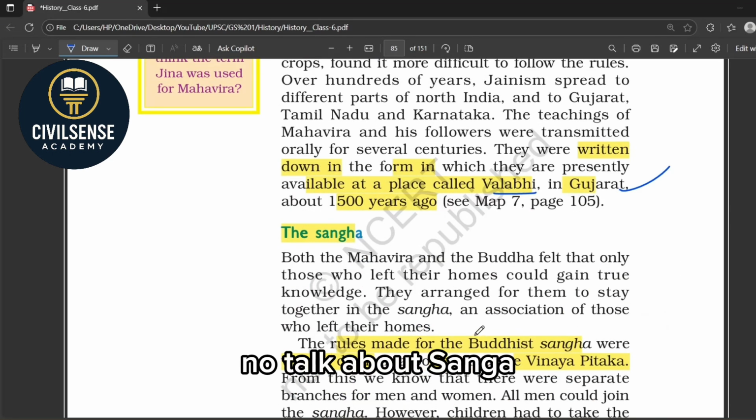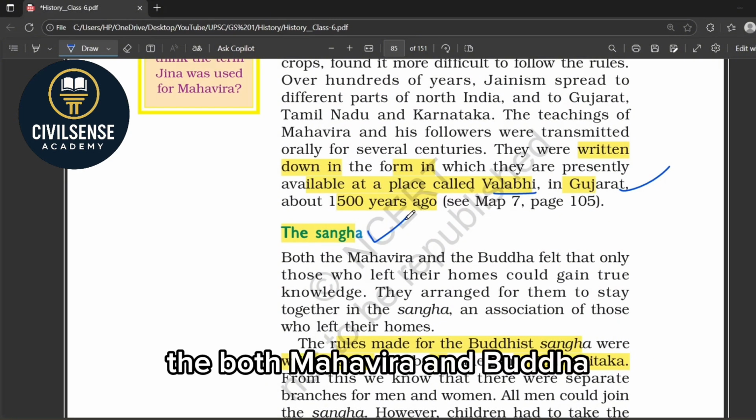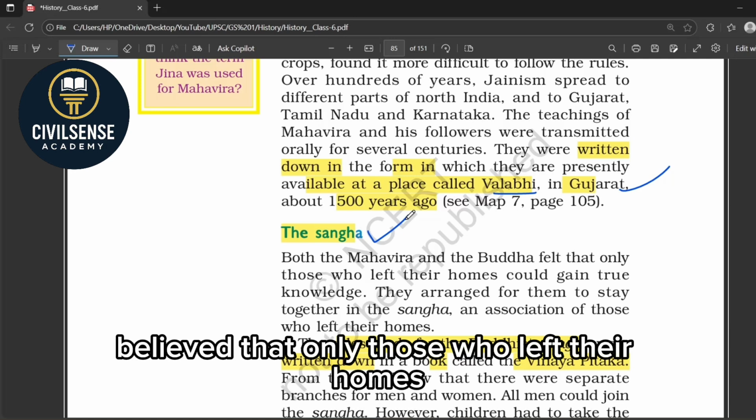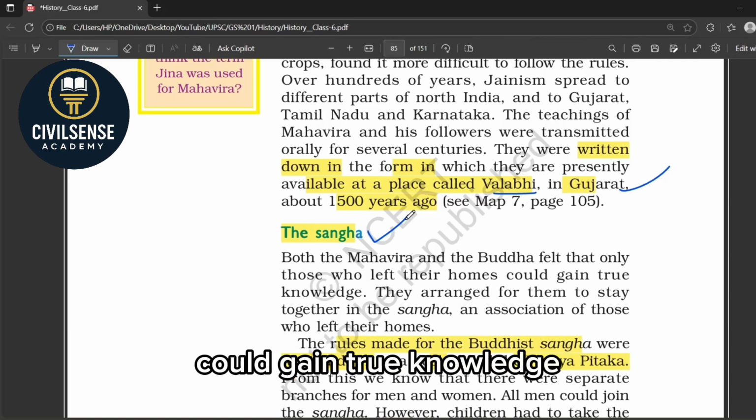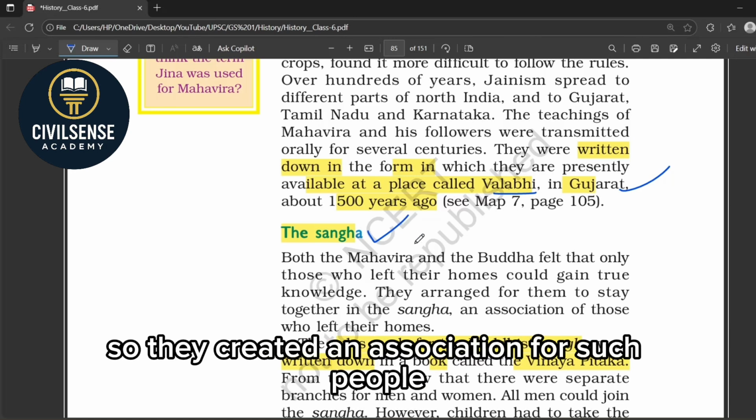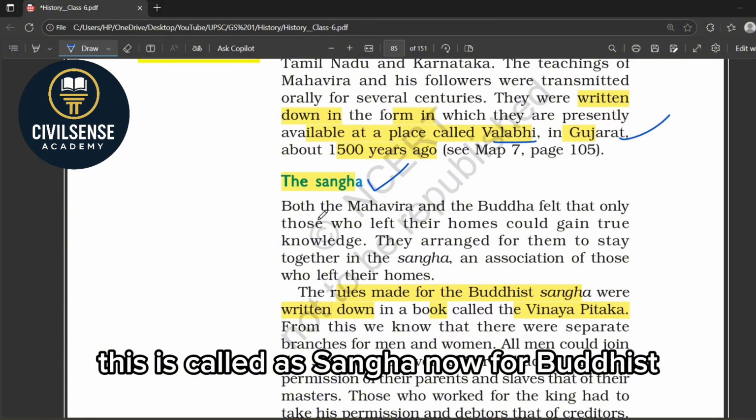Now, talk about Sangha. Both Mahavira and Buddha believed that only those who left their homes could gain true knowledge. So they created an association for such people. This is called Sangha.